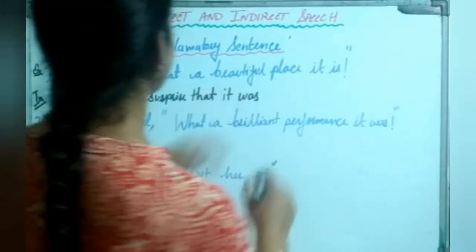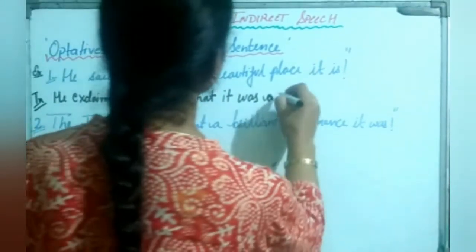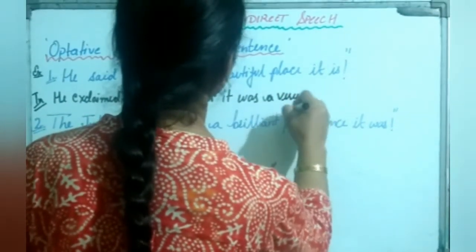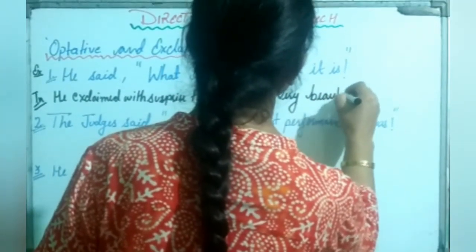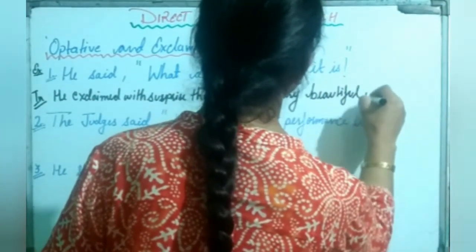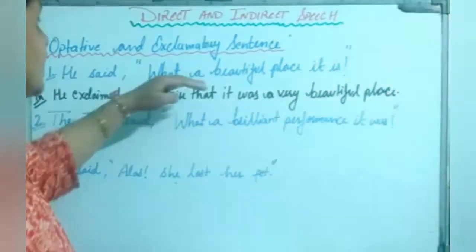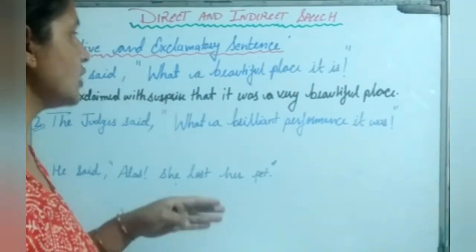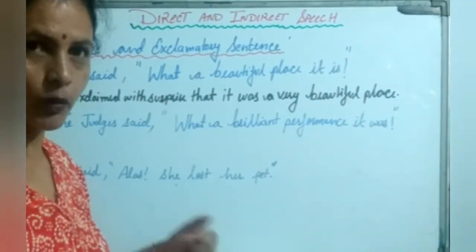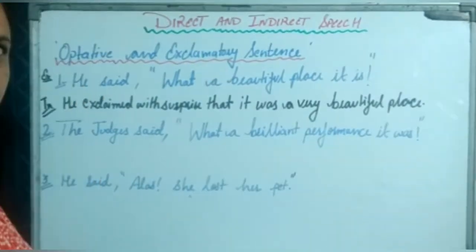That it was, this what we are going to change into very. It was a very beautiful place. Okay, so these exclamatory sentences we arrange or change into assertive while transforming them into indirect speech.